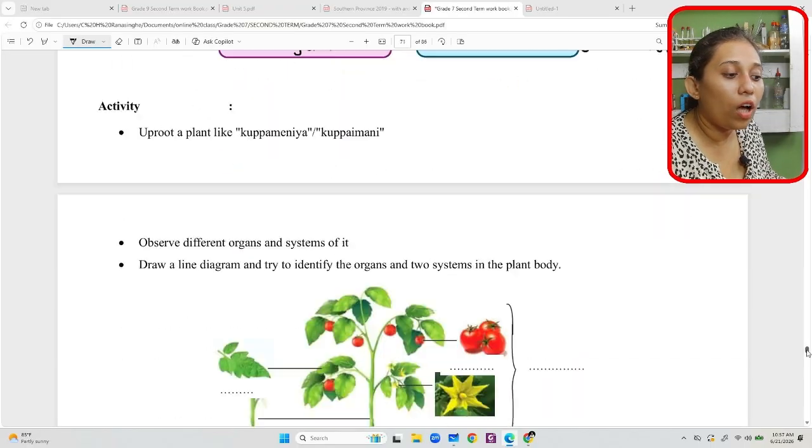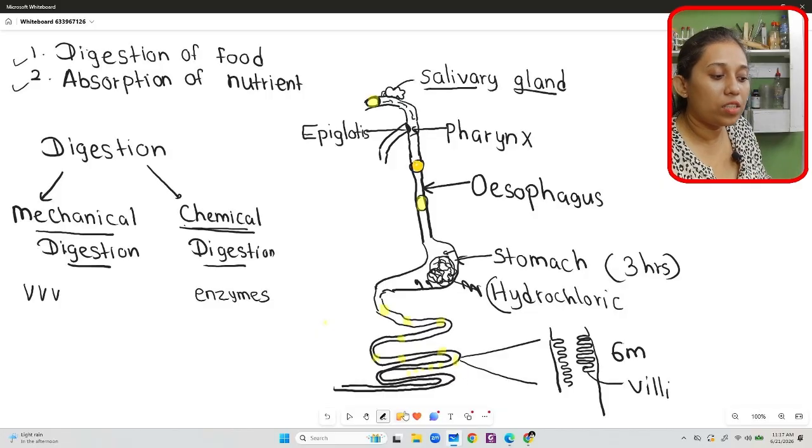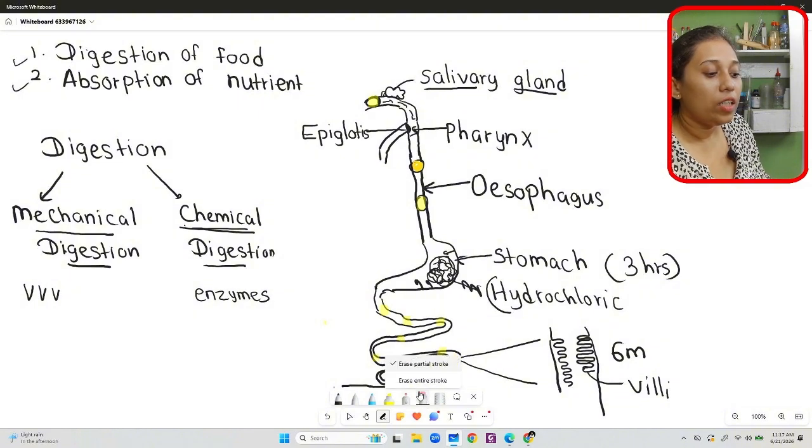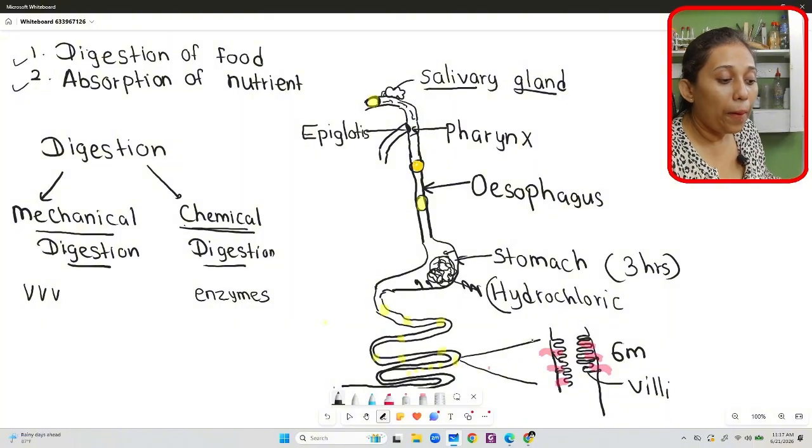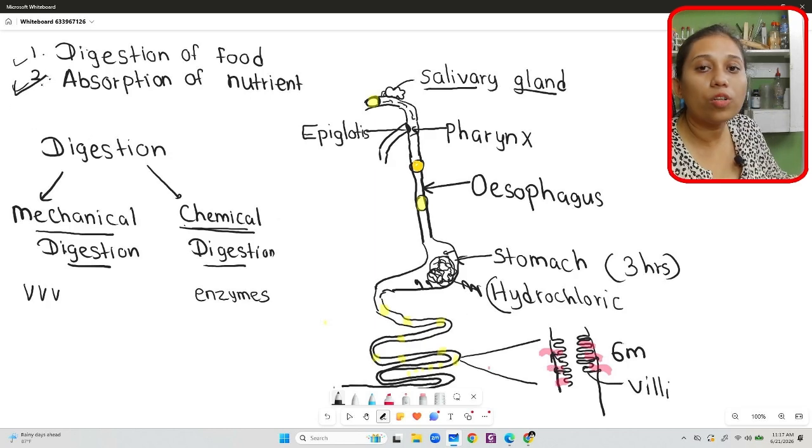The food should be absorbed into the bloodstream. There are many blood vessels present here, right? I will draw them using the red color. Many blood vessels are coming to the villi. From the villi, these nutrients will be absorbed into the blood stream. So once the food reaches the villi, all the nutrients in the food are absorbed into our blood. Absorption is also completed.